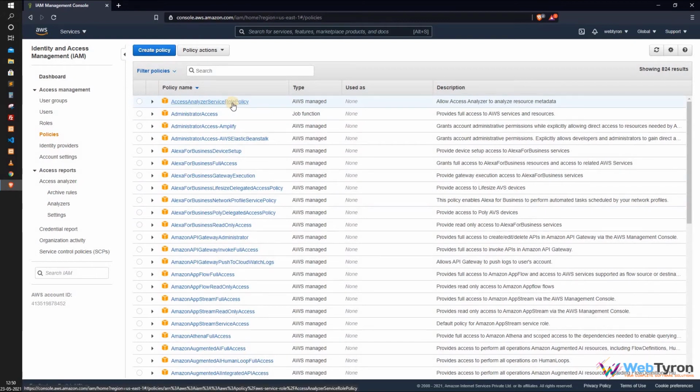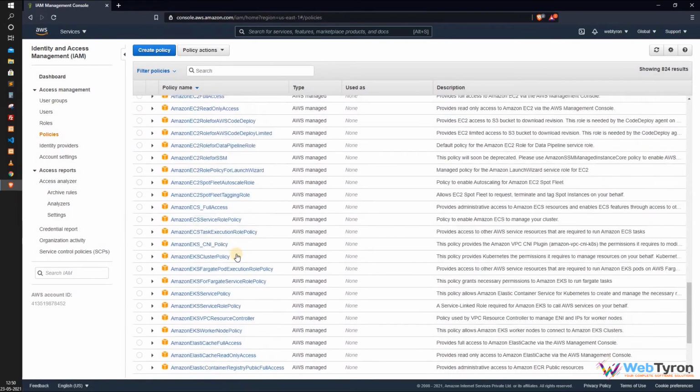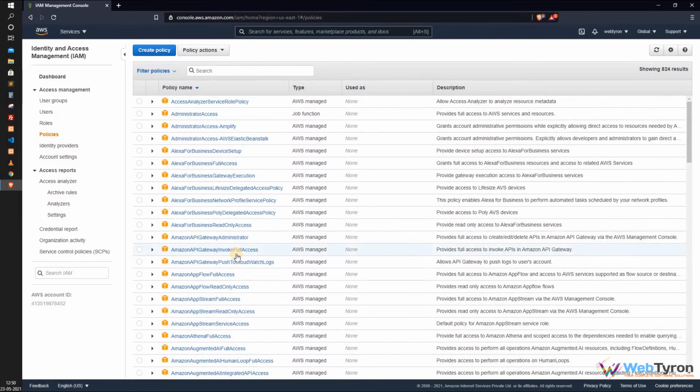Like any managed policy such as Access Analyzer Service Role Policy, we can use it lots of times, but an inline policy can't be used again once it is assigned to any IAM identity. AWS itself uses managed policies so that permissions are more standardized and can be reused.